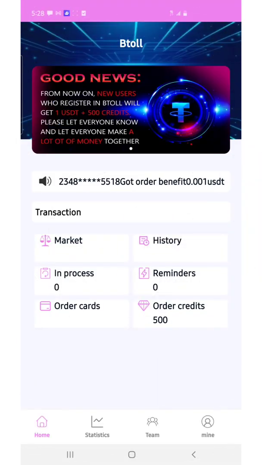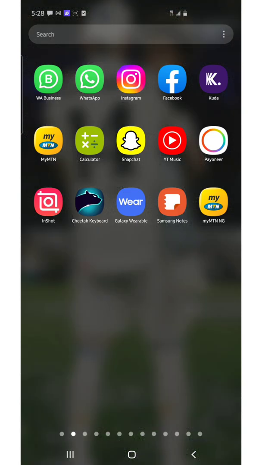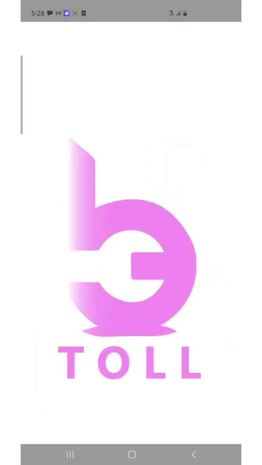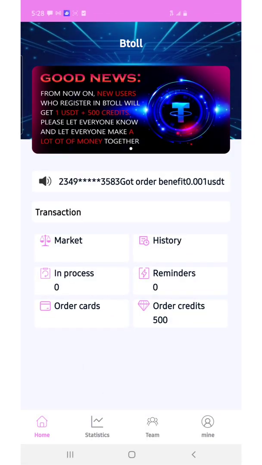You have to do as well, if you downloaded this BitAll application, once the application has been downloaded, you can see it right over here like this. The next thing you have to do is make a deposit of at least 30 USDT, 30 US dollars. I forgot to tell you guys, this investment pays you, and you have to deposit as well with USDT.